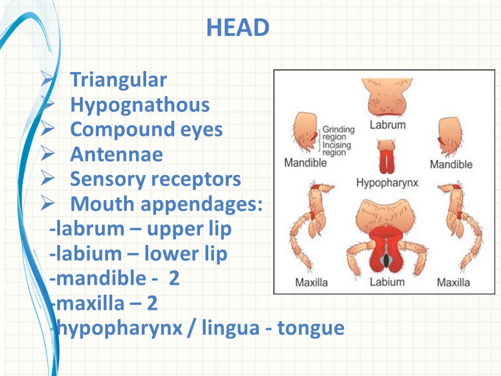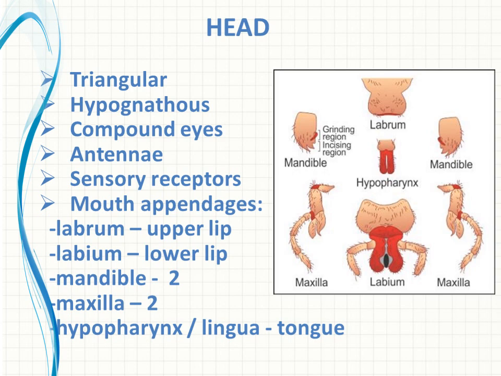The head consists of the mouth region, and the mouth parts are directed downwards. Hence, this is known as hypognathous type. Hypognathous means the mouth parts are directed downwards.